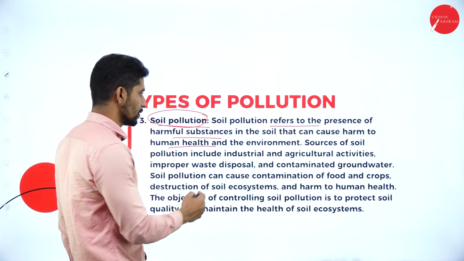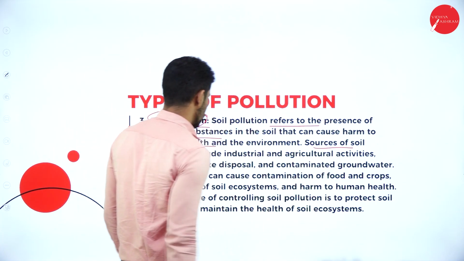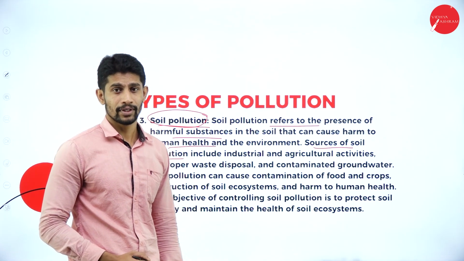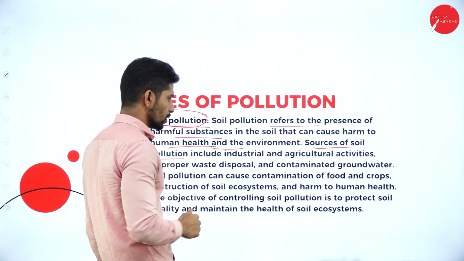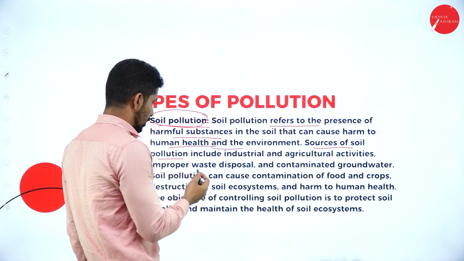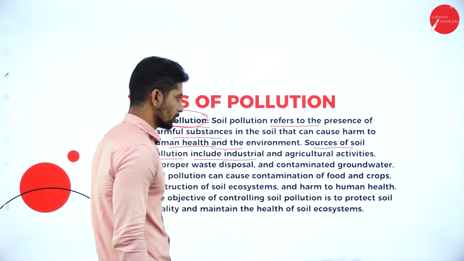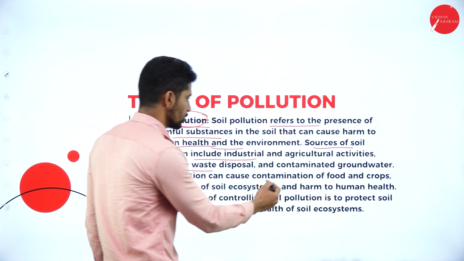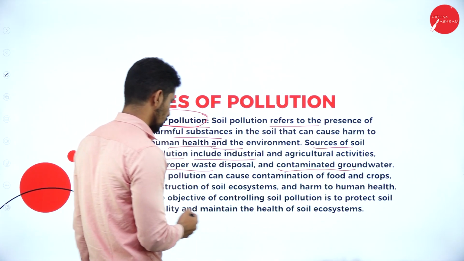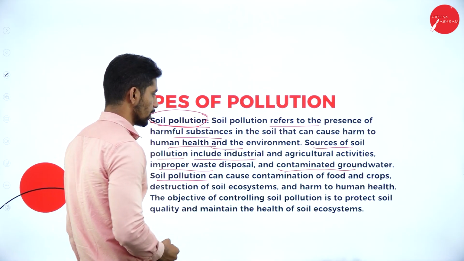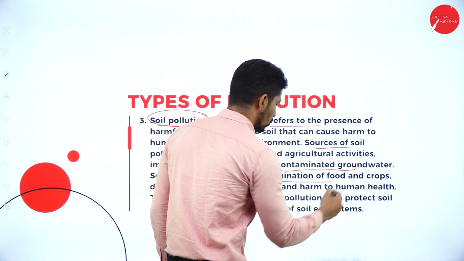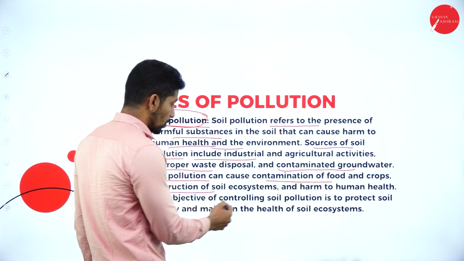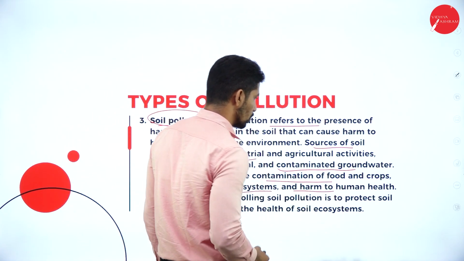And sources of soil pollution. How will this soil get polluted? Soil will get polluted by industries, agricultural activities, improper waste disposal, and contaminated groundwater. Soil pollution can cause contamination of food and crops, destruction of the soil ecosystem, and harm to human health.